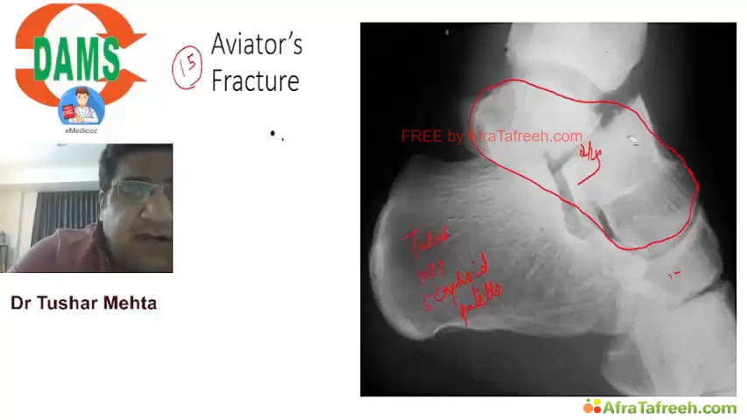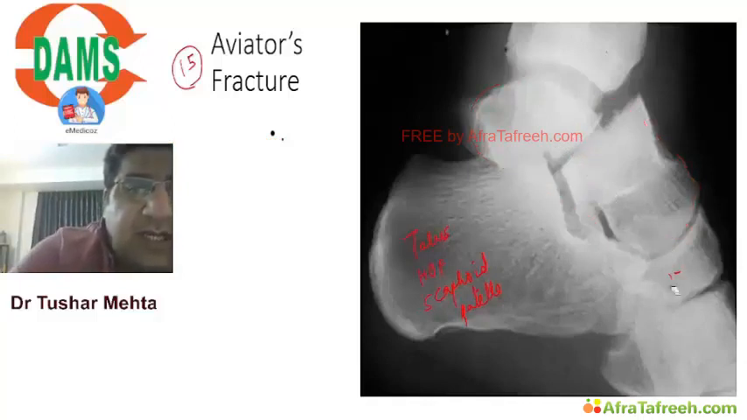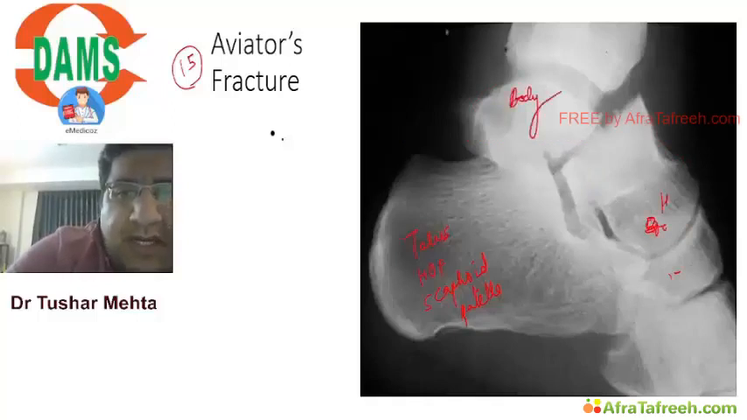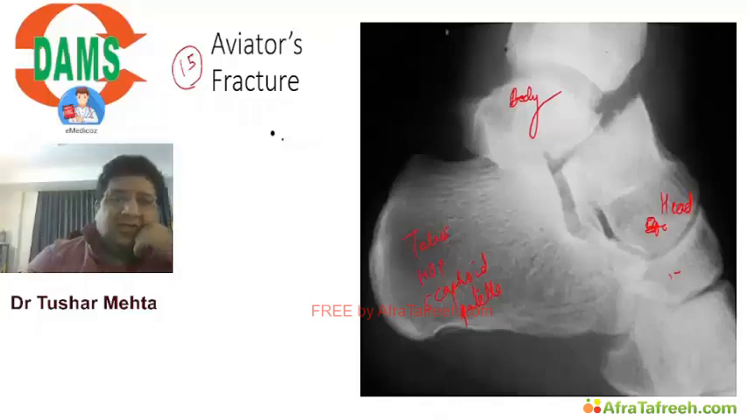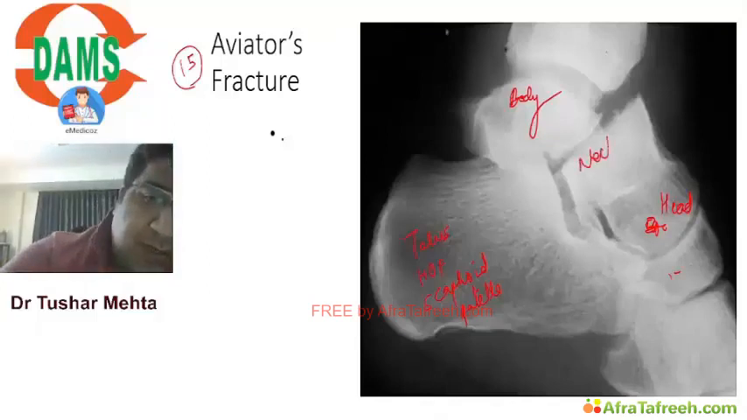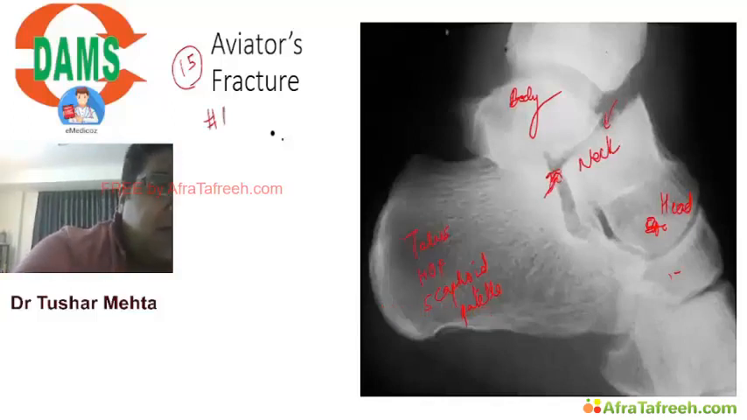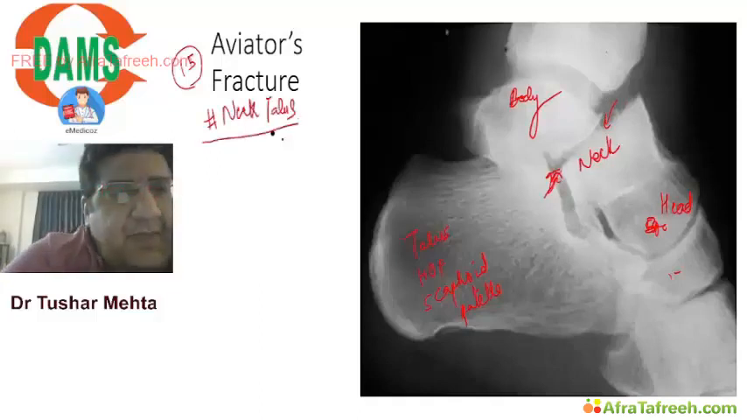Now, if I want to show you the parts of talus, this is called the body of talus. This is called the head of talus. Many people think this is the head. No, this is the body, this is the head. And what is broken here is basically the neck. So this is the fracture of the neck of talus. So aviator fracture is basically nothing but a fracture of the neck of talus. Wow, Amrita remembers, fracture of the neck of talus.